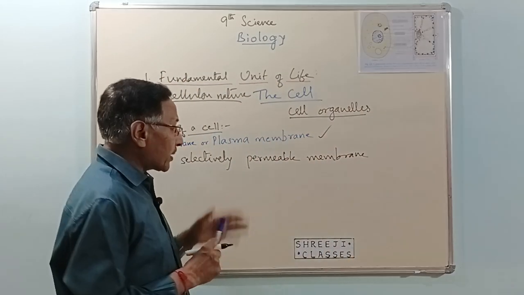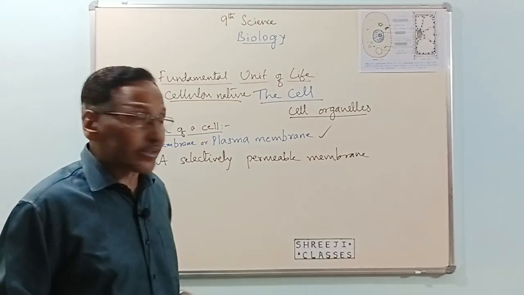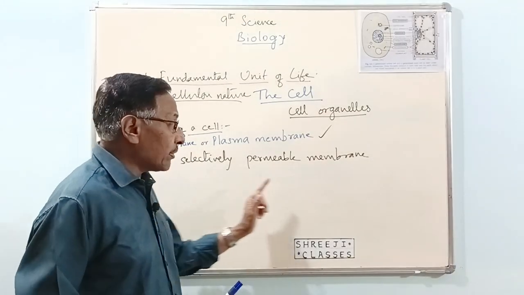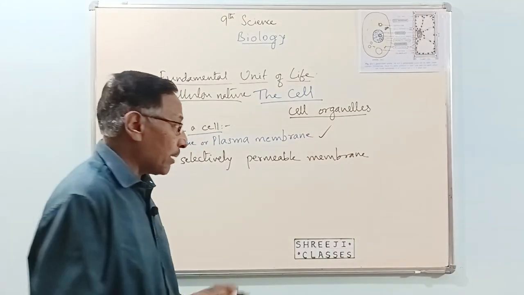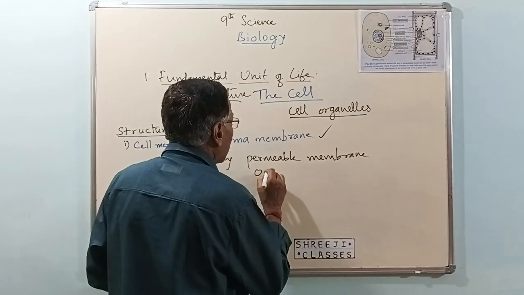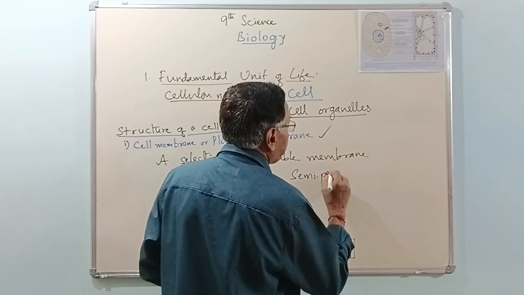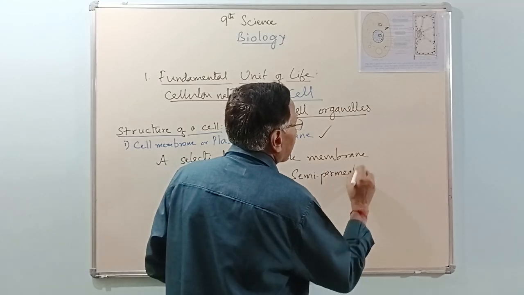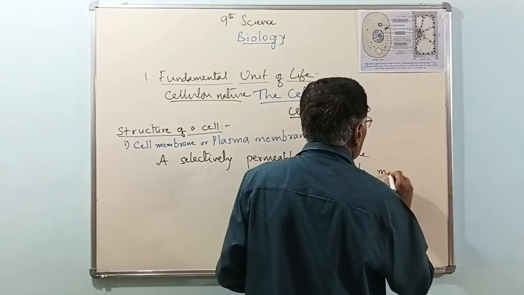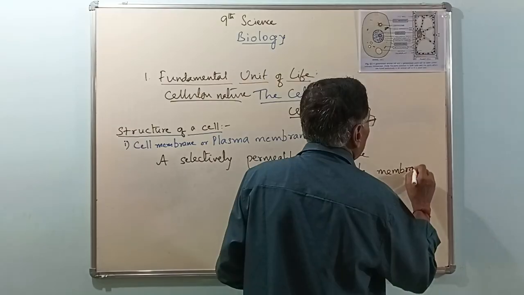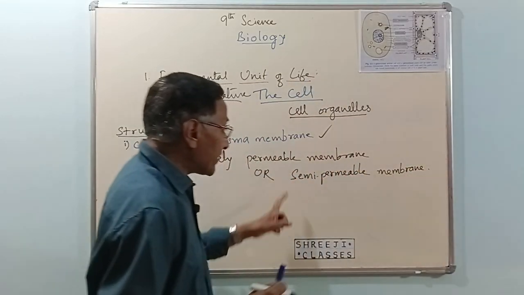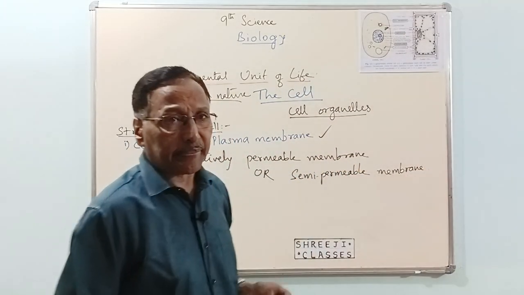Because it allows only certain materials to enter or leave the cell, it is called a selectively permeable membrane or semi-permeable membrane.